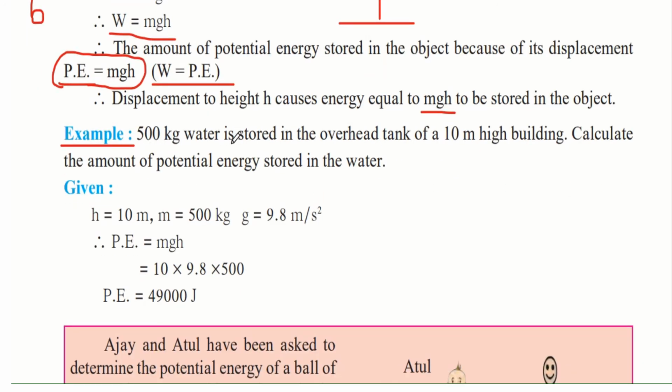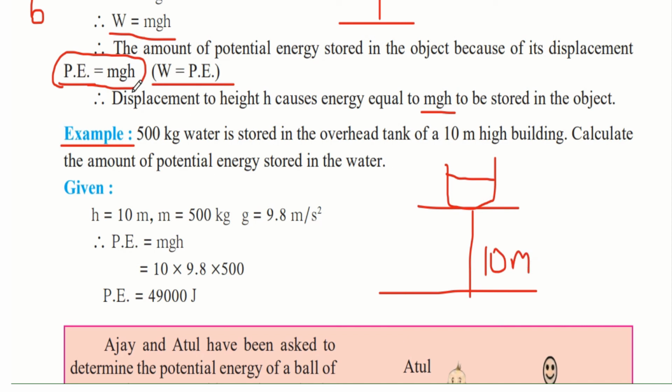500 kg of water is stored in an overhead tank of a 10-meter high building. We have to calculate the amount of potential energy stored in the water. So this is a tank which has 500 kg of water, and it is stored on a level which is at 10 meter from the surface of the earth.